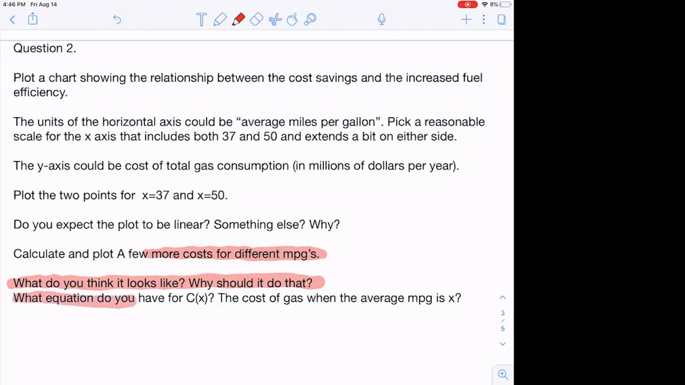And finally, can you come up with an equation? What's the cost of gas when the average miles per gallon is X? And think about how you calculate that, and you come up with a little equation. And thinking back to your algebra and maybe a pre-calc class you've had before, what's that graph look like? Plot it, see what it looks like, and see if it looks like what you expect it to be. And then we'll come back and we'll discuss these, and we'll go over these a lot in class. Good luck with this.